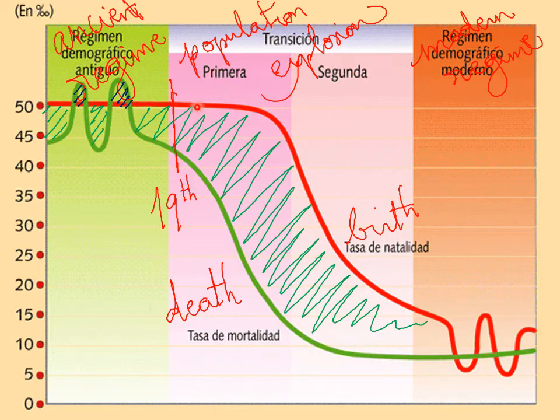But you can see that the births continue being a lot higher than the deaths. So if very few people die and a lot of people are born, that means that the population will grow a lot in this time. For that reason, this is called a population explosion because the population multiplies several times.